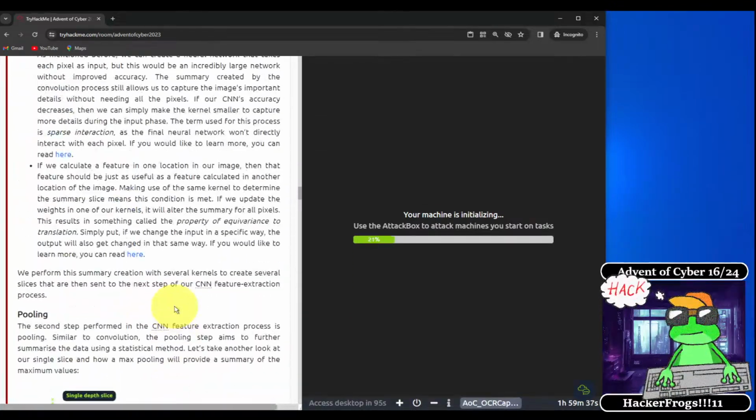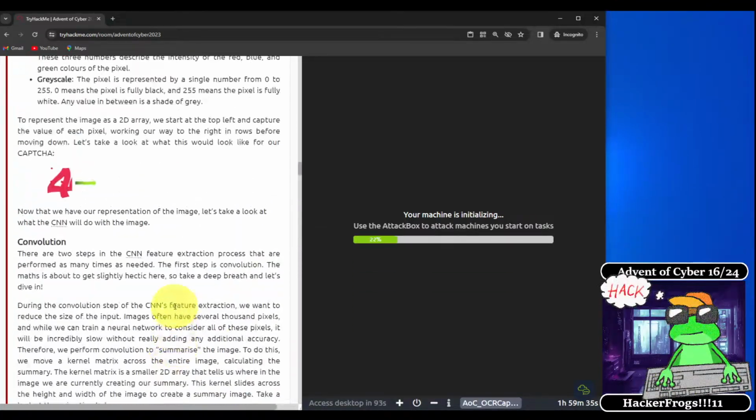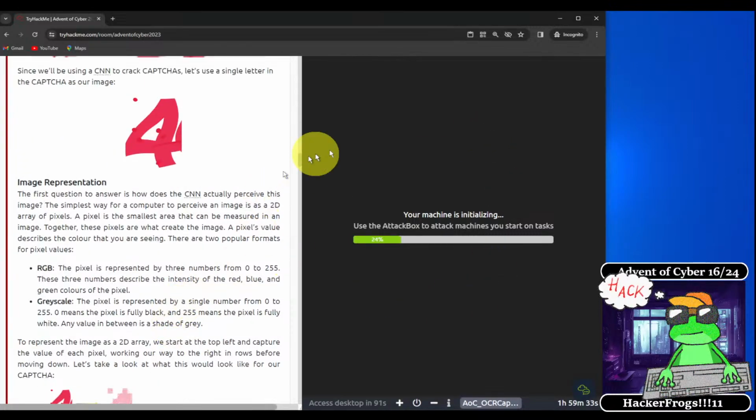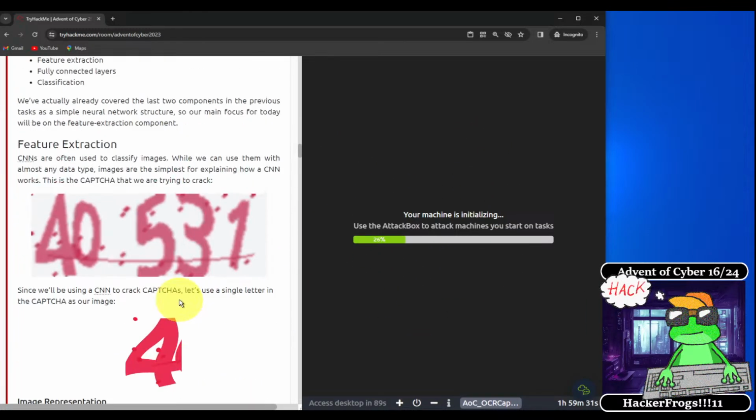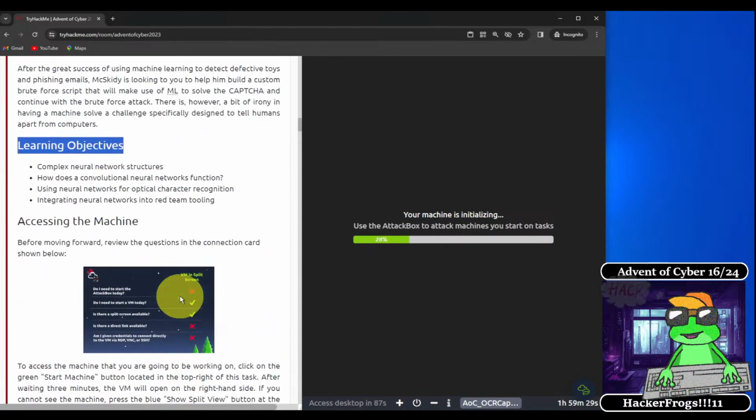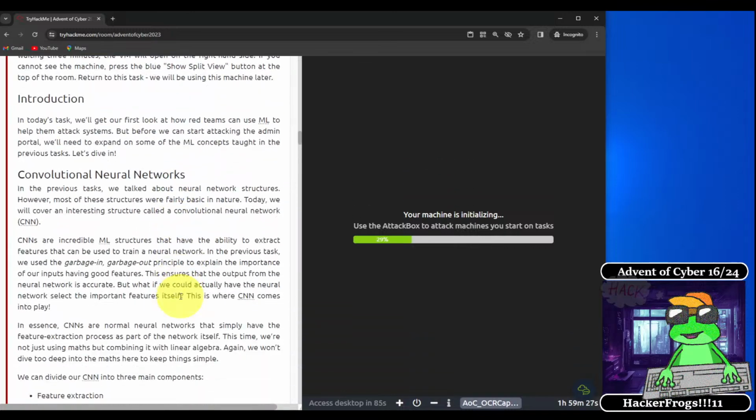So let's go back up to the top over here so we can continue learning while the virtual machine is initializing. Let's talk about our introduction. In today's task, we'll get our first look at how red teams can use ML to help them attack systems. But before we can start attacking the admin portal, we'll need to expand on some of the ML concepts taught in previous tasks. Let's dive in.